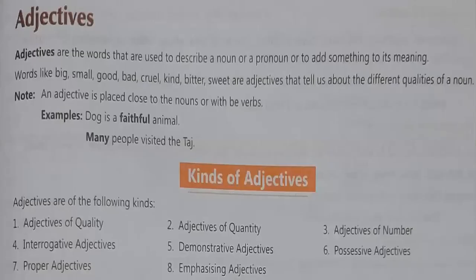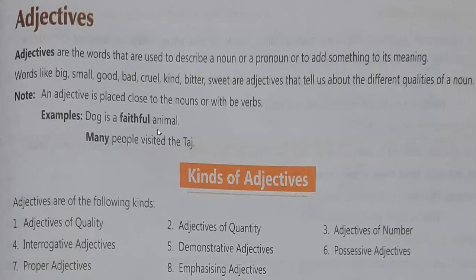So now come to the topic here. Adjectives. You know what do you mean by adjective? Adjectives are those words which will describe a noun or pronoun. Means an adjective is that word which will describe either a noun or pronoun given in the sentence. Like what is given here, suppose big, small, good, bad, cruel, kind, bitter, sweet. These are the words which are adjectives and tell us something about the quality of a noun or the quality of a pronoun here. So with the help of an example, it will be much clearer to you.